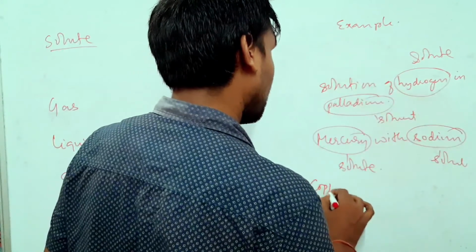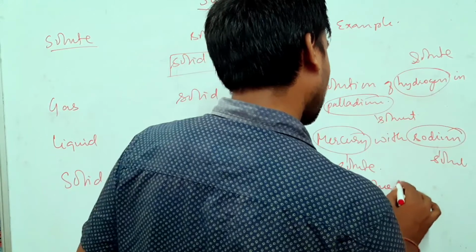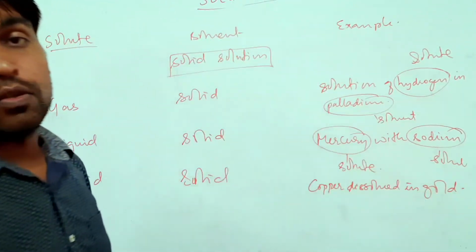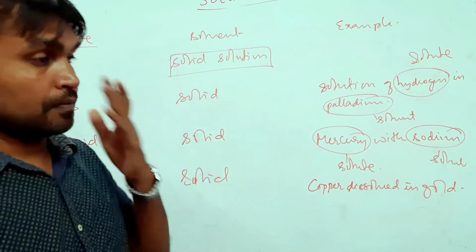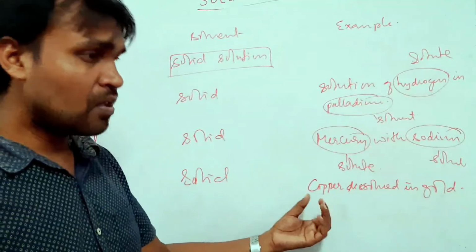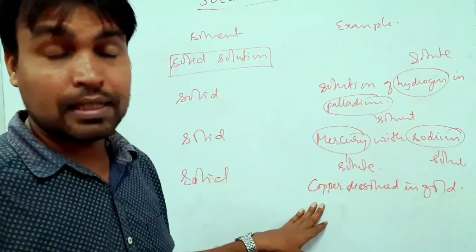Copper dissolved in gold. Sometimes you will see a duplicate gold, in which the gold quality will be very poor. That kind of gold is nothing but an example of what?